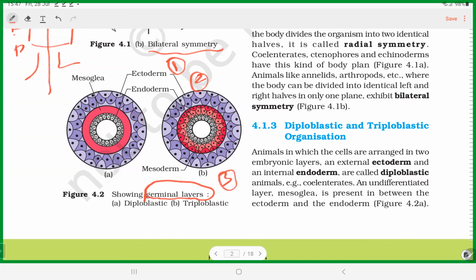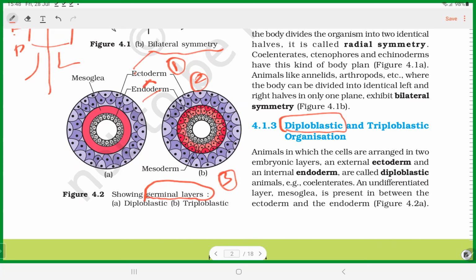If the organism's body organs develop from only 2 germ layers, ectoderm and endoderm, then they are called what? Diploblastic organisms. There is no well-defined mesoderm present between endoderm and ectoderm.